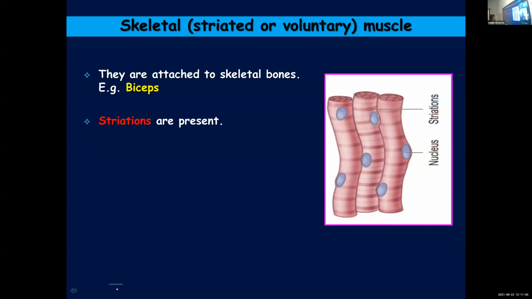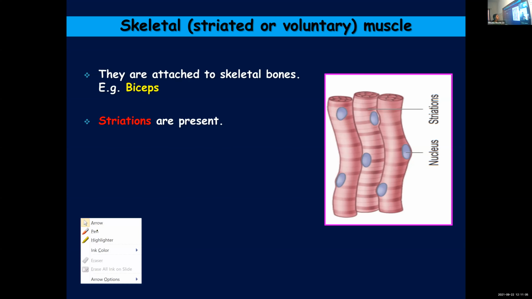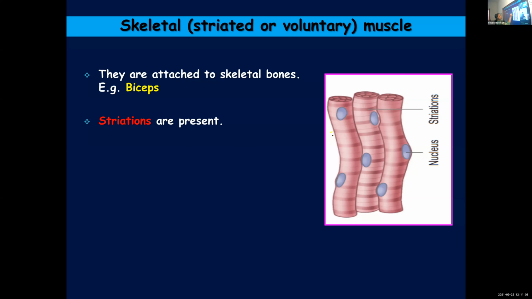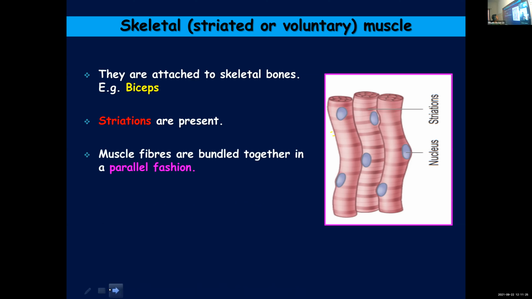So as you can see in the figure, alternate light and dark bands can be seen. So here you can find dark, light, dark, light. So there is a pattern. That is why you call it a striated muscle. Alternate light and dark bands can be seen, and hence we call it striped muscle or striated muscle. They are bundled together. As you can see in the picture, they are arranged parallelly to form bundles.